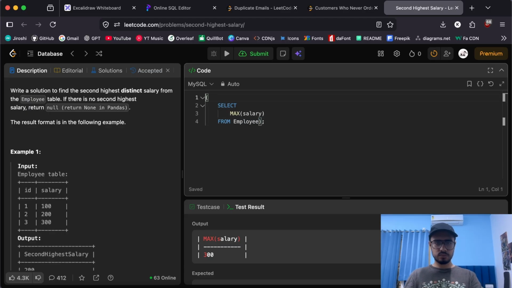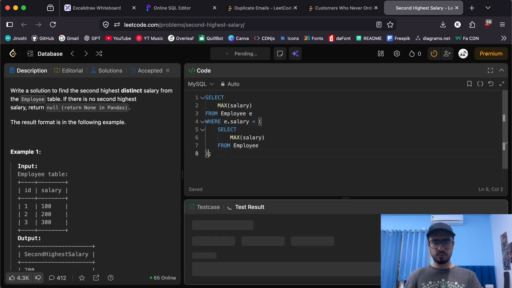So we can do select over that and get the maximum salary from employee E, where the E dot salary should be lesser than whatever the subquery returns, because that will be our second highest salary, right? So if I run it, what is going on?